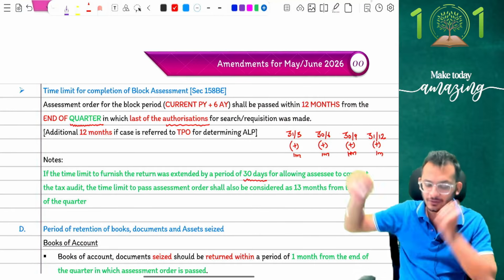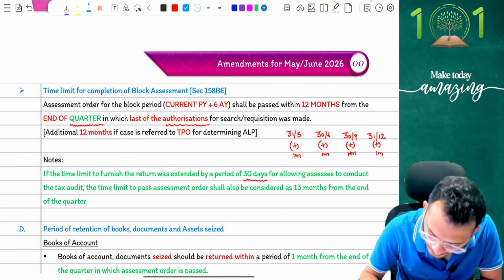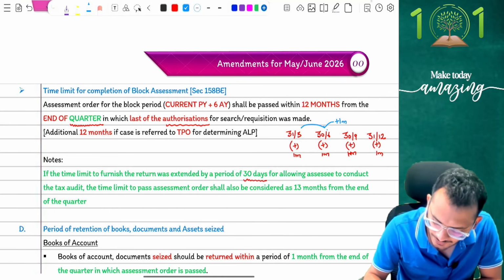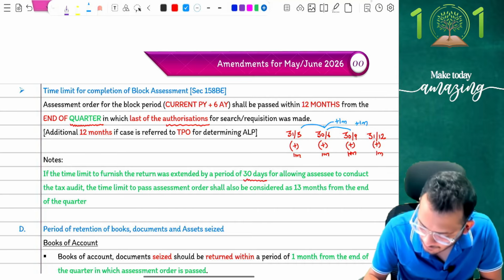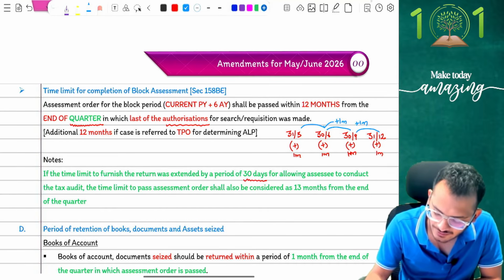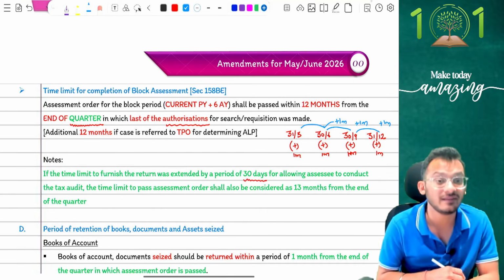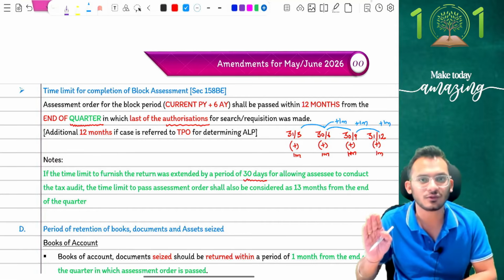From 31st March they'll go to 30th June, and then they take an additional 1 month. If you're going from 30th June, they'll go to 30th September, then take an additional 1 month. From 30th September to 31st December plus an additional 1 month, that is what they will be filing off. Again, you can't remember those kind of things, too complicated.